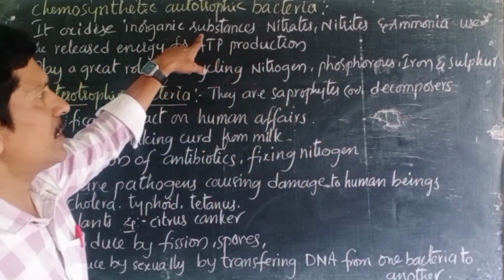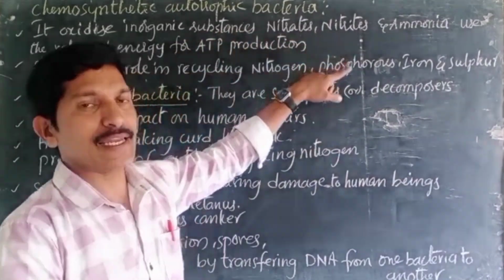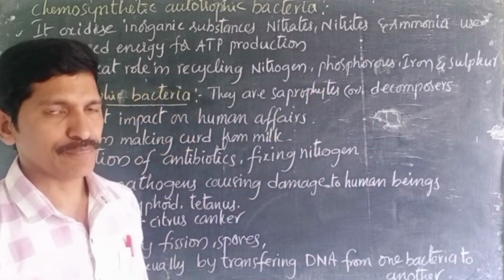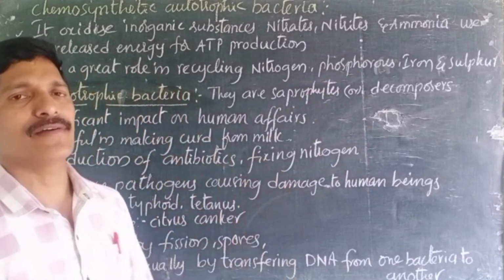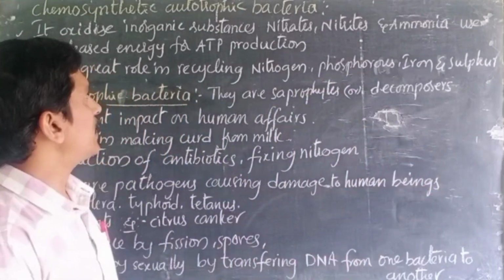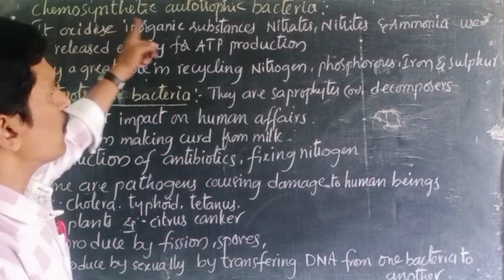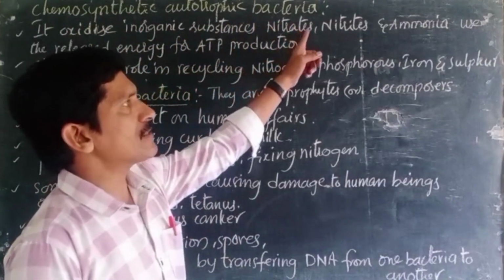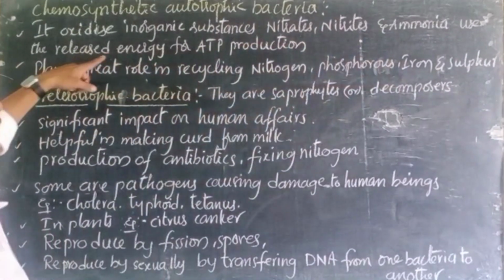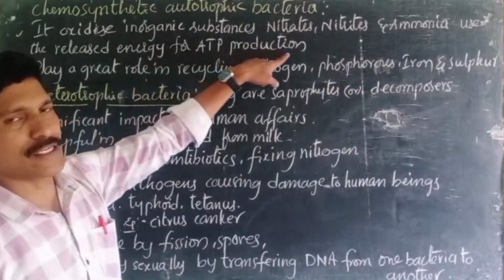Whenever they oxidize, energy is automatically liberated. We know that during respiration, glucose is oxidized and releases energy. In the same manner, these bacteria also oxidize nitrates, nitrites and ammonia and release the energy for ATP production.